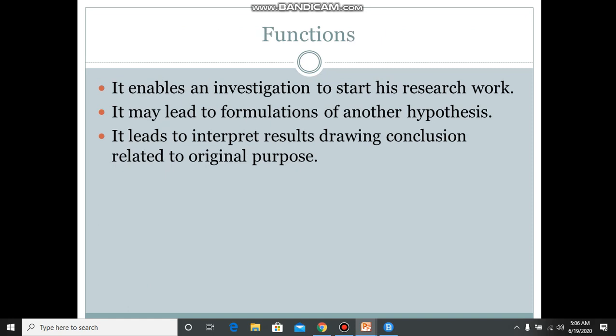The functions of a hypothesis. It enables an investigator to start his research work. It may lead to the formulation of another hypothesis. This point is also very important because if we have a hypothesis, then it will help us to create another hypothesis. It leads to interpreted results and drawing conclusions related to the original purpose.